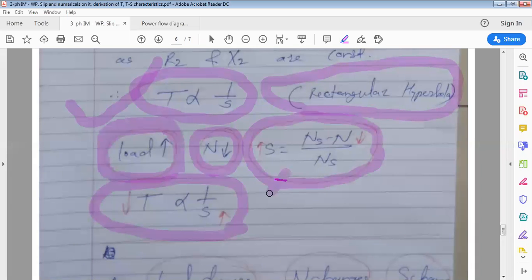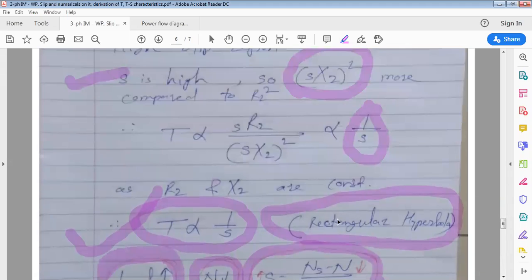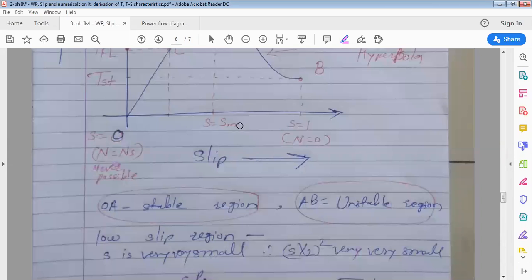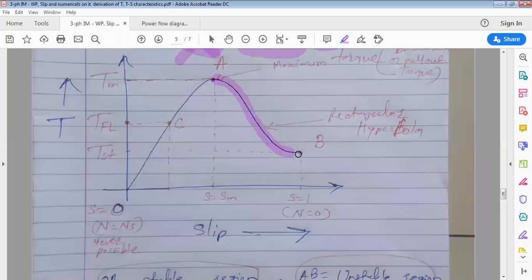This process repeats, torque produced by the motor decreases, and at one moment it doesn't produce any torque. As it doesn't produce any torque, the motor immediately comes to rest, meaning speed becomes 0, and if speed becomes 0, S is 1. Clear to all of you?